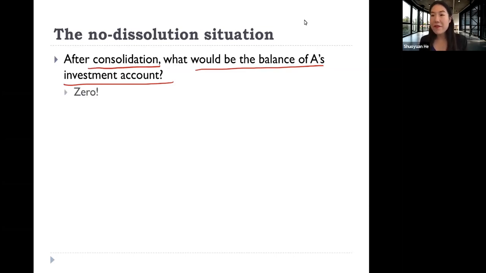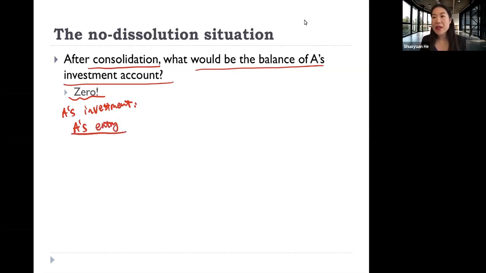So firm A's investment account will actually be 0 after all of the consolidation entries. Why? Firm A's investment account begins with a 0 balance. If you think about the date of acquisition, what is the first thing we do? We need to make a journal entry of firm A's book, right? So A's entry.